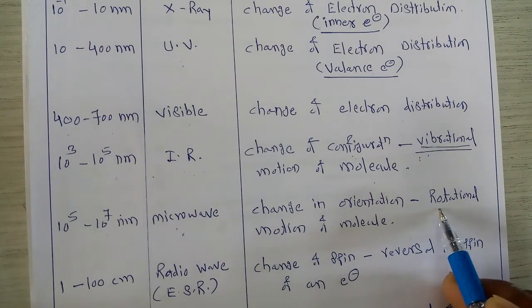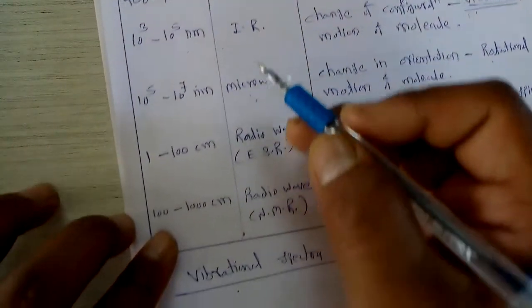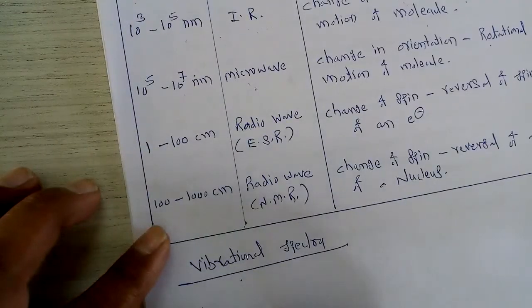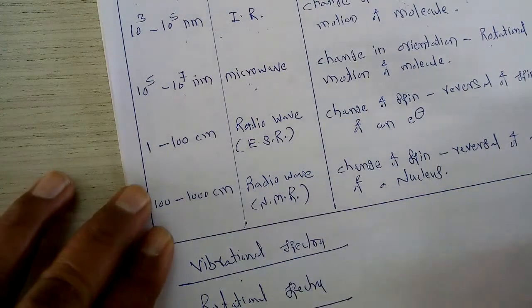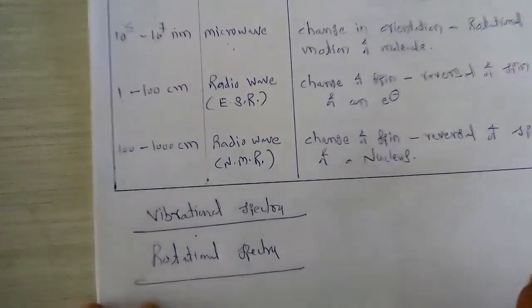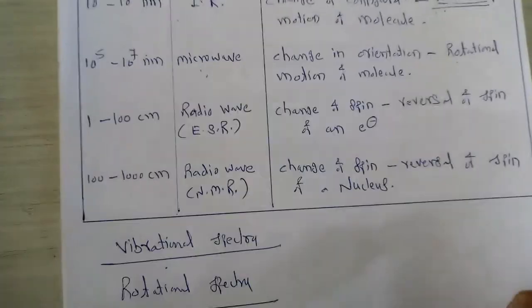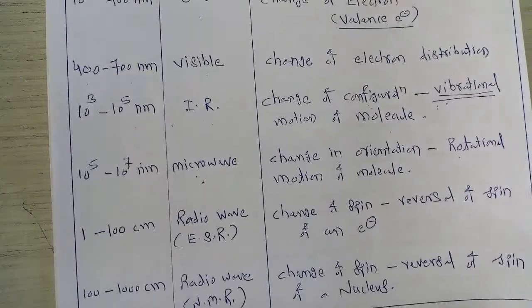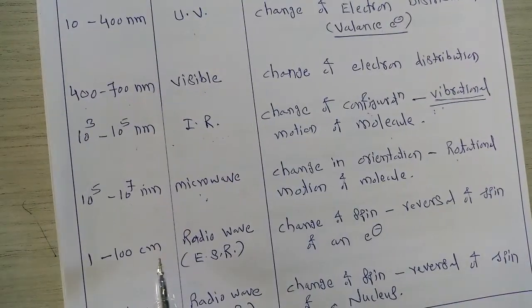The spectra obtained due to such an interaction of these microwave radiations with matter is called the rotational spectra of a molecule. So this rotational spectra is obtained by the interaction of microwave radiations with a particular matter. After that, if we go to the higher wavelength range of 1 to 100 centimeter, that region is called the radio wave.